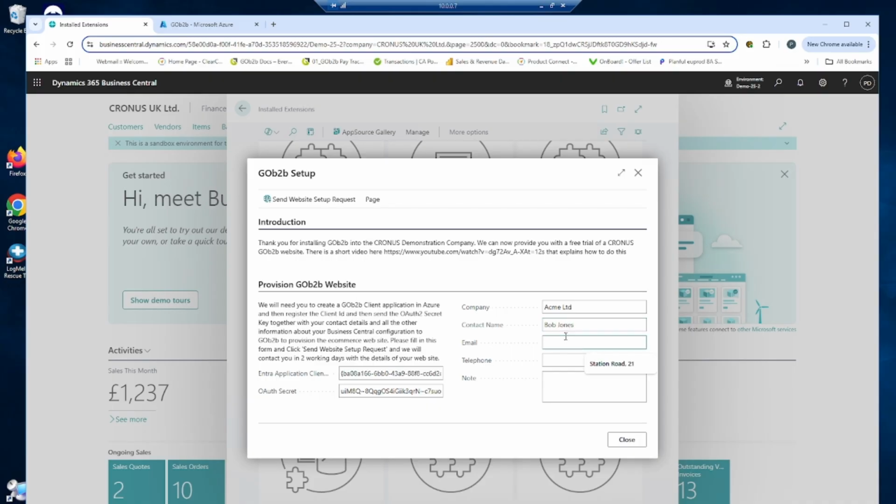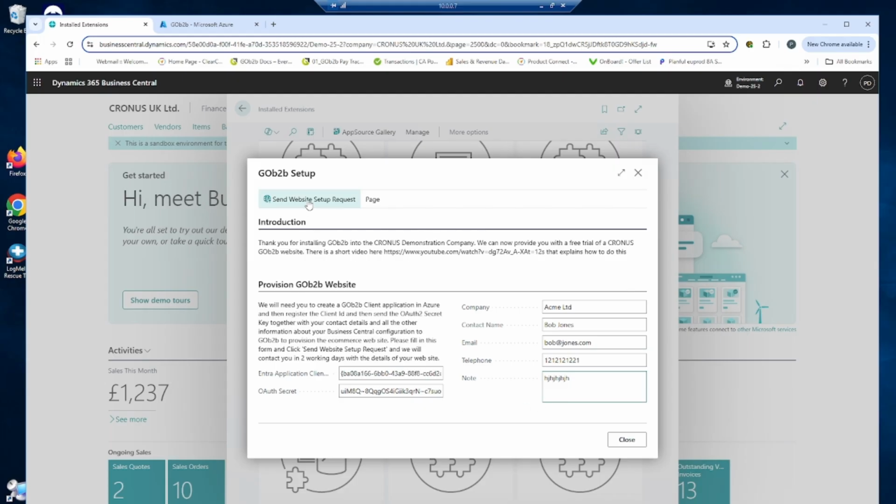Please provide your company name and contact information. Please ensure all fields are filled out and that any further information required is added to the notes field. Once this has been filled out, please select Send Website Setup Request.